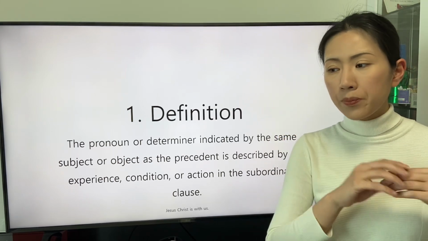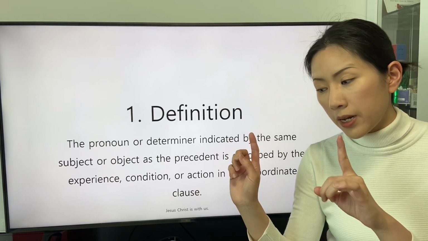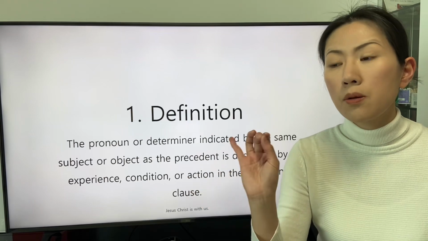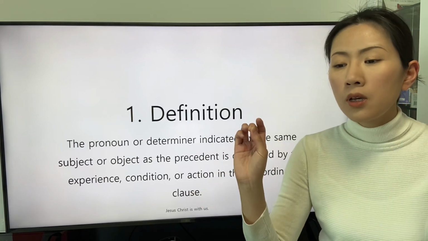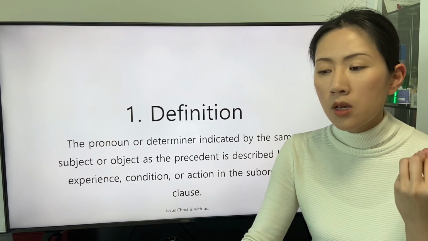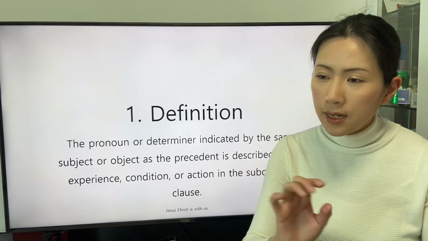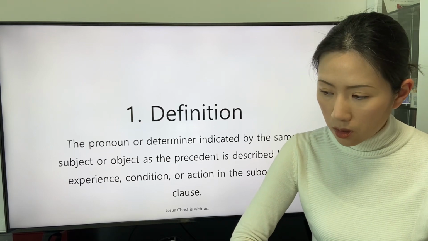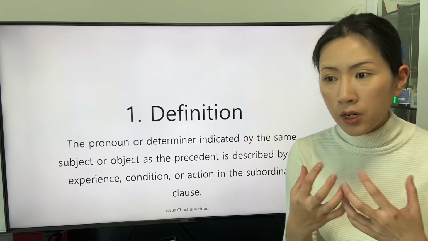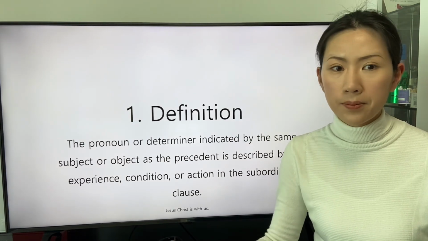The speaker indicates the same subject or object as the precedent in the subordinate clause because in the subordinate clause, the description about the subject or object can reveal the intention of the speaker in a detailed way.